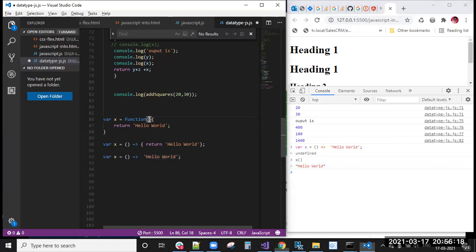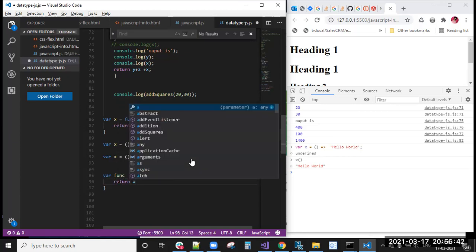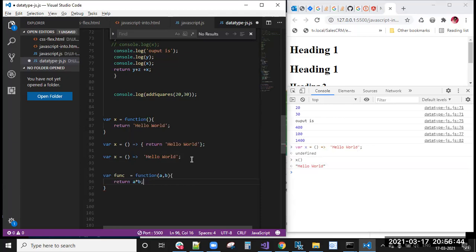So without parameters, this one is there, right? With parameters, how we can write, we'll see now. Similarly, our function, we can call it func, and the function with parameters a, b is an anonymous function, and what it is doing is a star b. Okay, this is the general function syntax. We will write like this. This is the variable expression syntax.